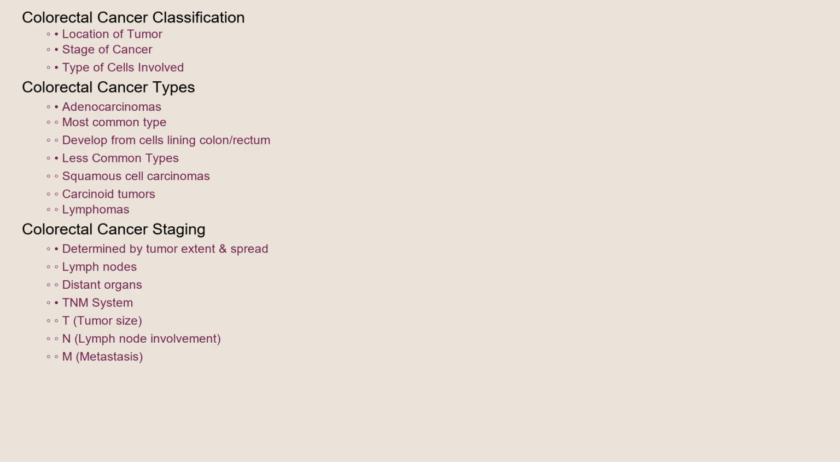Colorectal cancer can be classified based on several factors, including the location of the tumor, the stage of the cancer, and the type of cells involved. Adenocarcinomas are the most common type of colorectal cancer, accounting for the vast majority of cases. These cancers develop from the cells that line the colon and rectum. Other, less common types of colorectal cancer include squamous cell carcinomas, carcinoid tumors, and lymphomas.